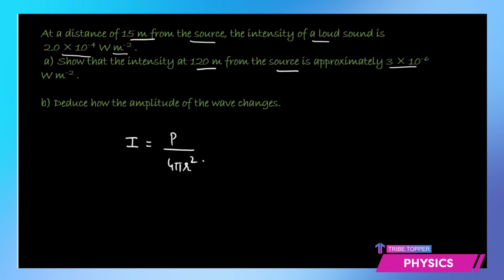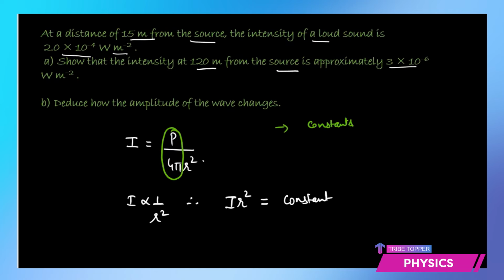We have just learned that in this formula, P upon 4 pi, these are just constants. So that means we can say that I is inversely proportional to r square. Therefore, the product I r square is going to be equal to some constant, and that constant is P over 4 pi. So that constant remains the same. So I r square, the product, is constant.